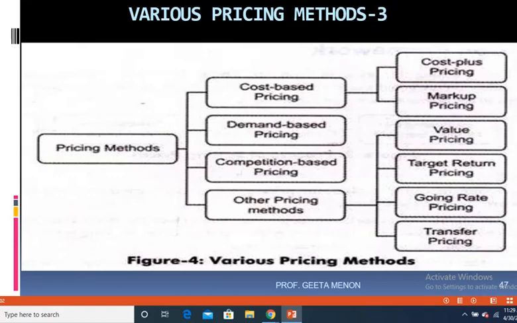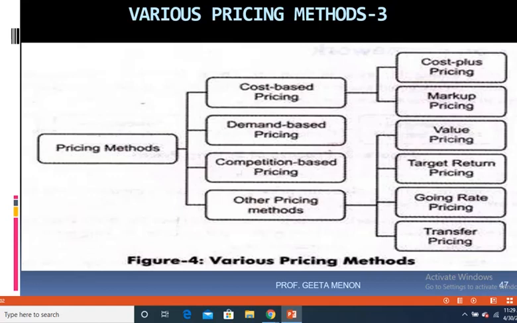So if the international market price is high, then the domestic price of such commodities also becomes high. And when the international price is lower, the prices of such goods in the Indian market also get lowered. So going rate pricing is when the business sets the price of the product or service based on market price. And we see this pricing quite often in general items for which there's not much variation done with respect to design and function. Let's move on to transfer pricing now.